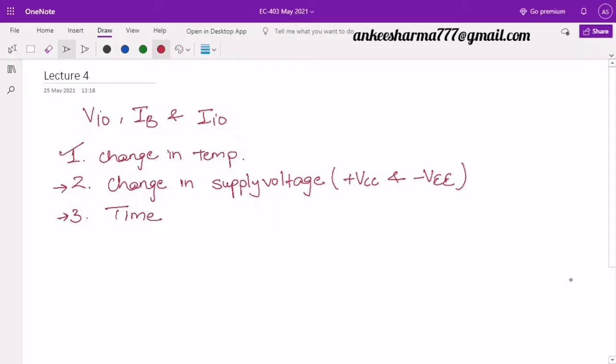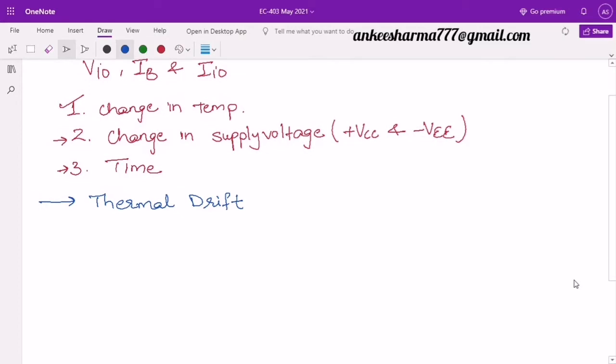So this is important because a slight variation in the temperature may result into large variation in the VIO, IB, and IIO, and we have already seen in the previous lecture that how these three can be multiplied with the gain and result into the large amount of the output voltage change. So let's discuss this change in the temperature, which is discussed under the topic thermal drift. So we normally use word thermal drift whenever we have changes with respect to the temperature.